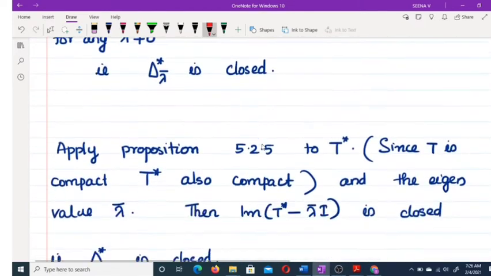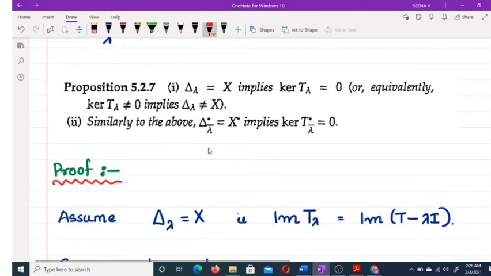Now moving to the next result. Proposition 5.2.7. Delta lambda equal to X implies kernel T lambda equal to 0. Or equivalently, kernel T lambda not equal to 0 implies delta lambda not equal to X. Or similarly, delta star lambda conjugate equal to X star implies kernel T star lambda conjugate is equal to 0.